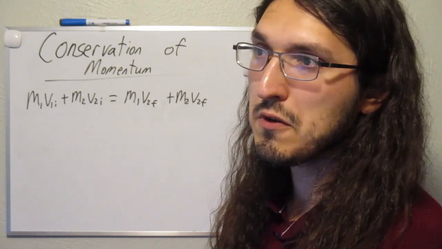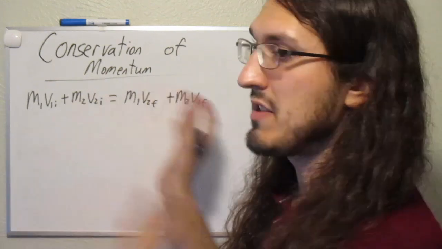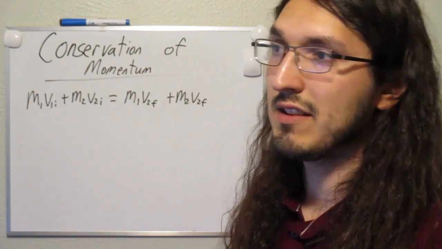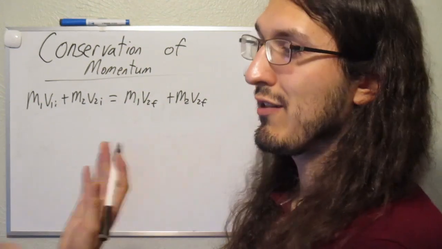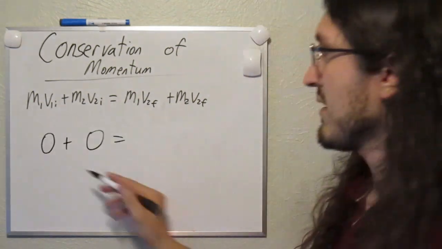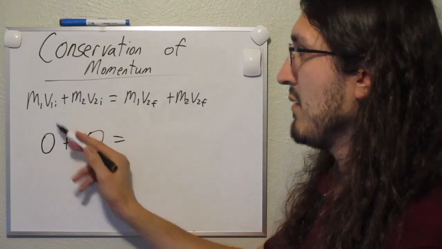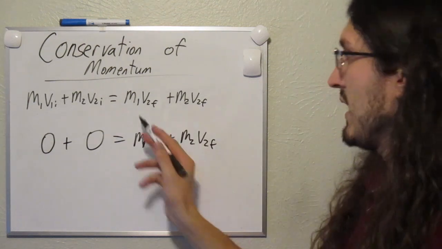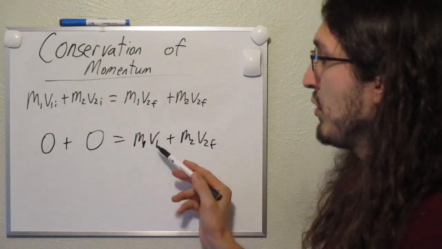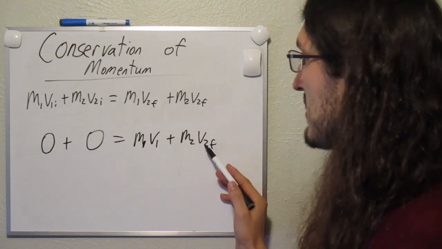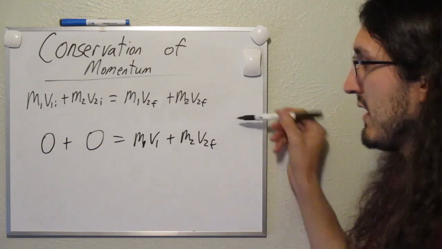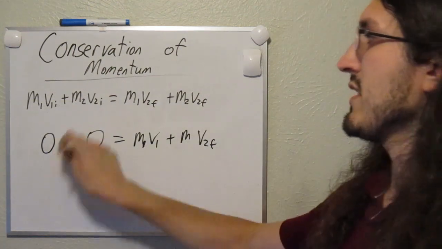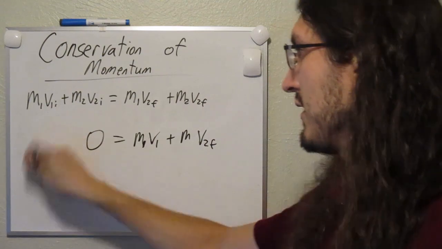If there was no motion before, then the momentum is going to be 0 before. It's going to be 0 after the collision. And the way that makes sense is that the momentum of the person and the bullet are going in opposite directions, so they cancel each other out. So I'd write 0 for both the bullet and the person. They both don't have any motion before the trigger is pulled. Then after the collision, the bullet will have some momentum, and so will the person, but it's going to be going the opposite direction. So technically, one of these velocities will be negative, so they'll actually just cancel each other out. But this is what that equation would look like for that situation.